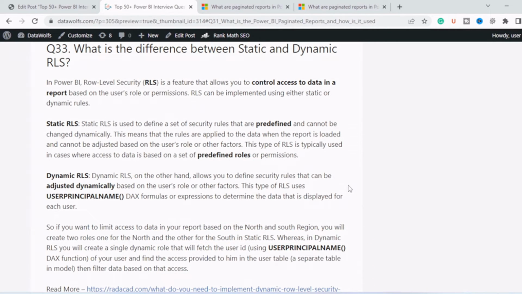In static RLS, we predefine the roles and then allot people to those roles. So let's say we have two regions and we need to create two roles, one is north and another is south. We will create two roles, north and south, and we will assign people to the north role and south role as per their requirement.